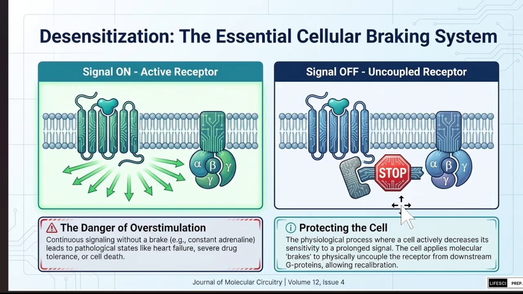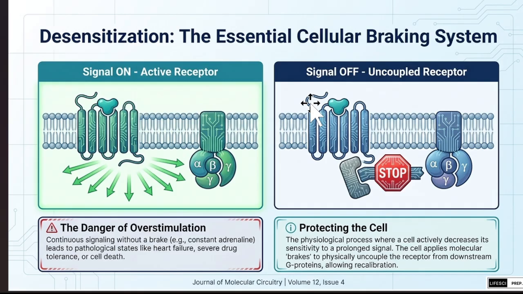Then let's talk about the part 2 topic, desensitization. What is the meaning of desensitization? Desensitization means that a continuously activated receptor will create some problems.